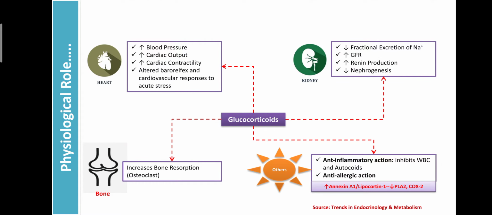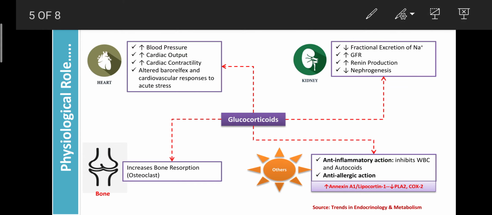Next, the remaining physiological roles. Glucocorticoids also act on the kidney, where they can decrease the excretion of sodium, like mineralocorticoids. Due to that, sodium is accumulated, and as sodium is accumulated, water is also accumulated, so the blood pressure increases.